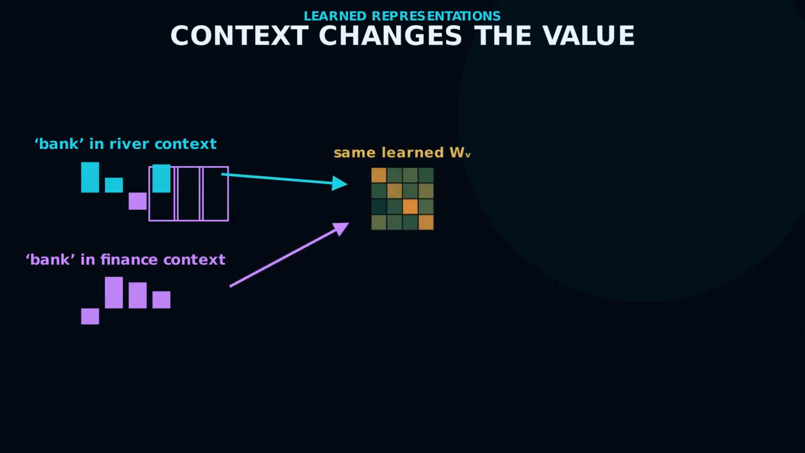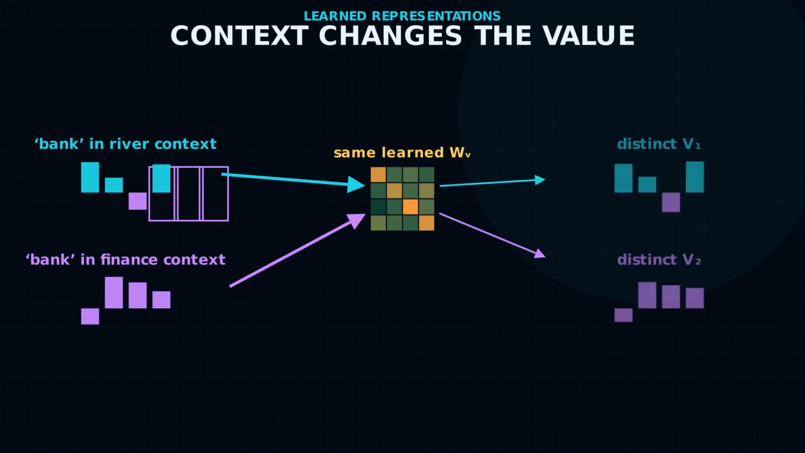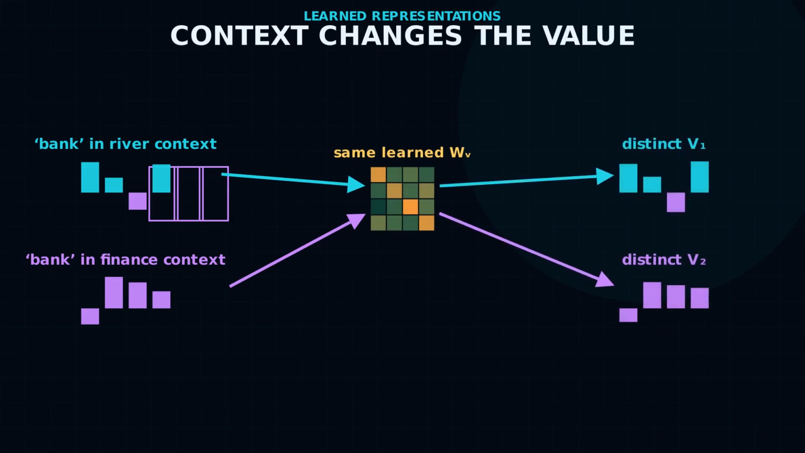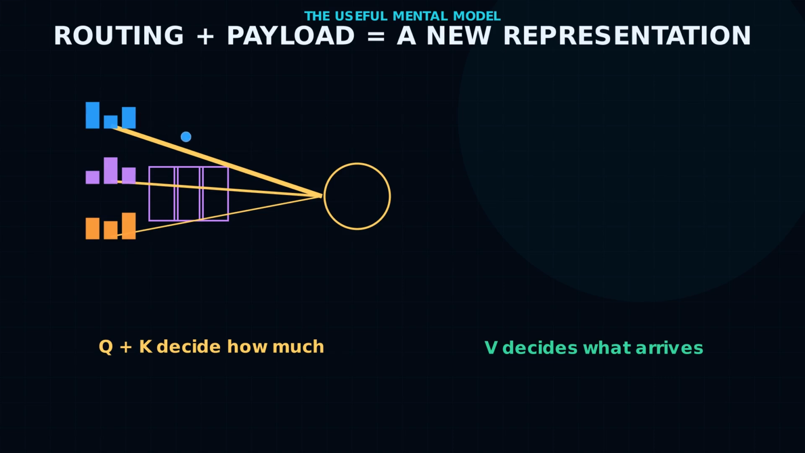The input hidden state already reflects context, and the learned value projection transforms that contextual state into information this attention head can pass along. A useful mental model is routing plus payload. Queries and keys decide where to look. Values decide what representation arrives from each place. The output is a new representation, not a pasted word and not a human-readable definition.